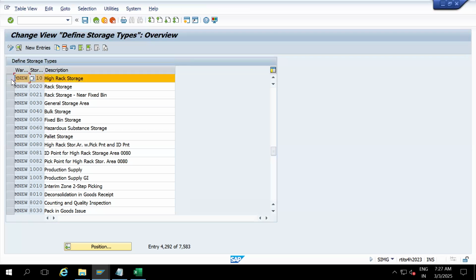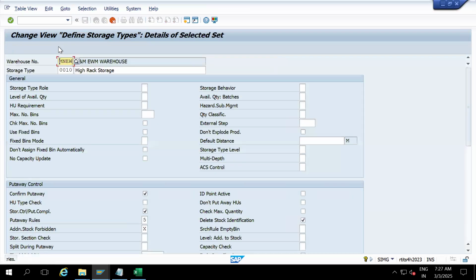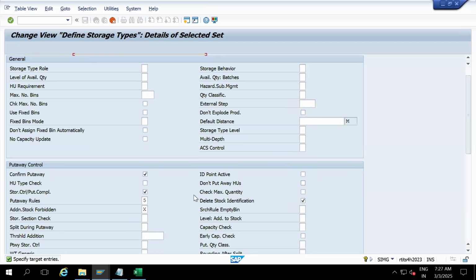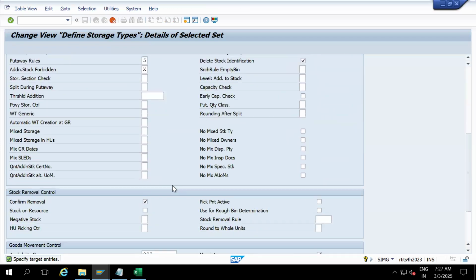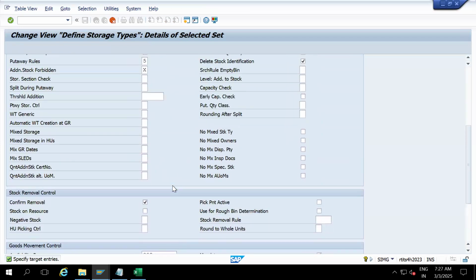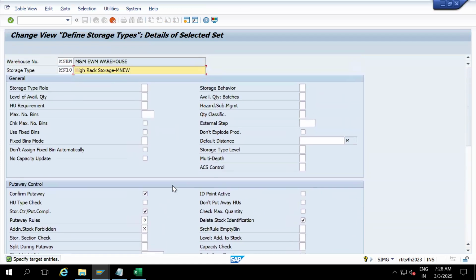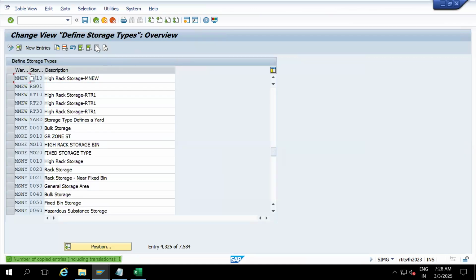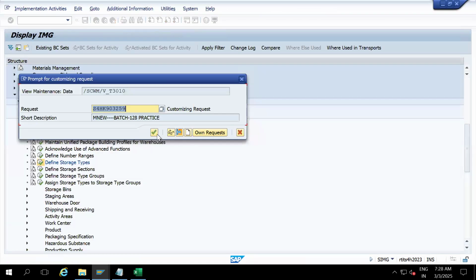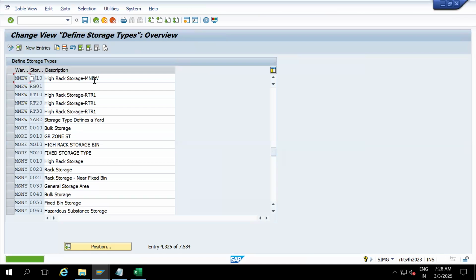Select this line item, click on copy, and I'm going to create with MN10. This is a hierarchy storage for the MNEW warehouse. I'm not going to bother about what exactly these fields are about. We'll discuss in detail in further classes. Don't worry, I'm going to explain all these fields in 3 or 4 classes. Okay, so enter. Save it. So the MN10 storage type is ready.